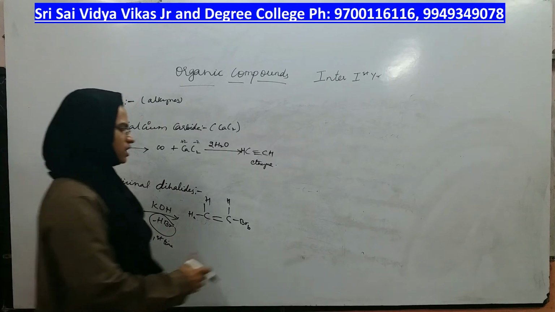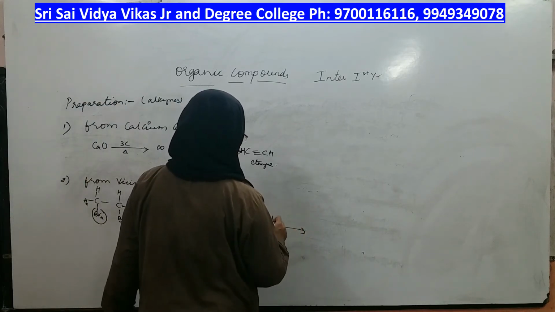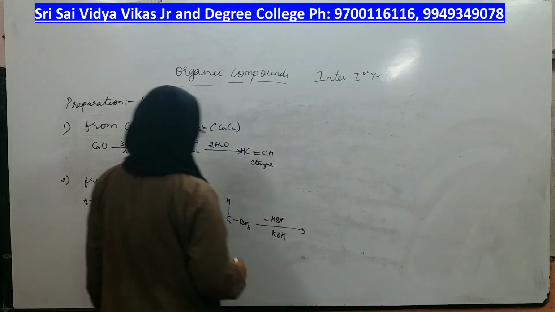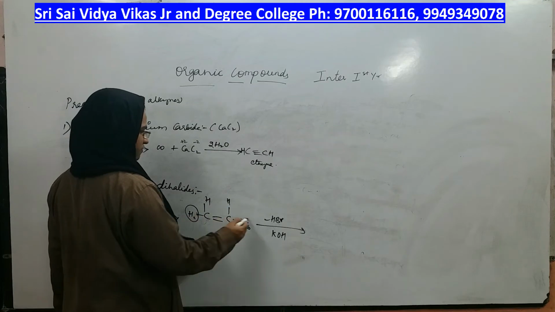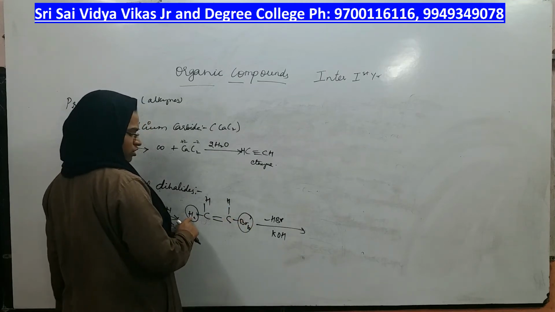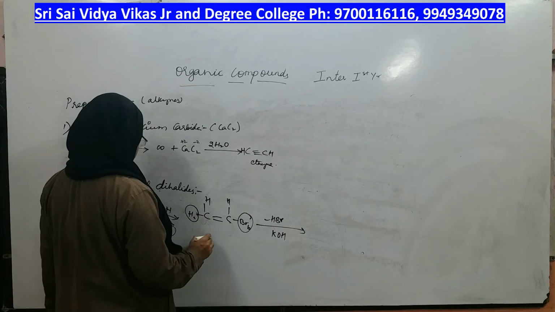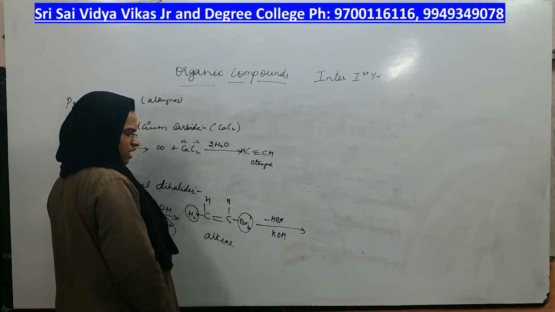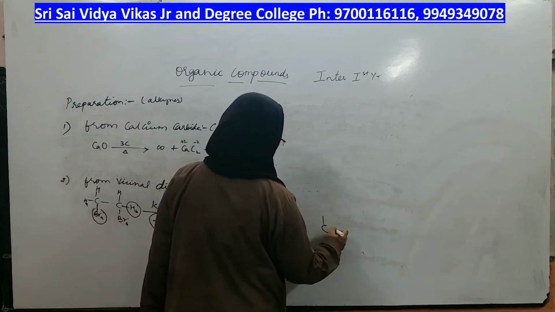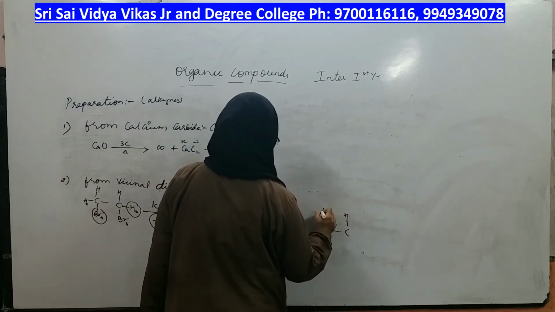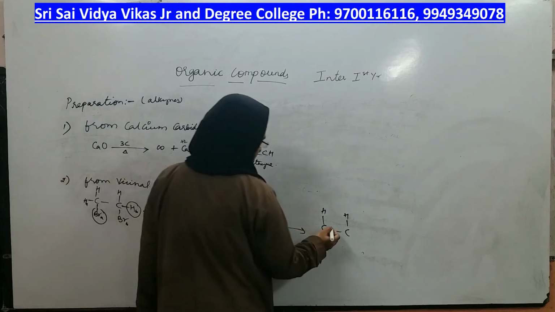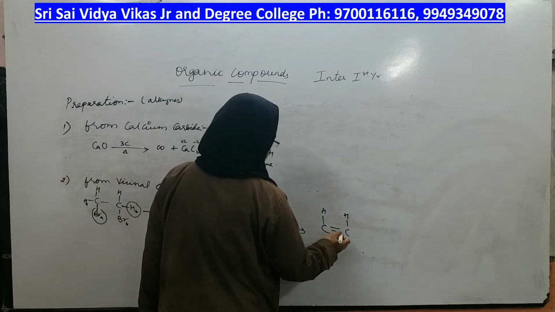This 1-bromoethene undergoes dehydrobromination again in the presence of same reagent, which should be KOH, and the elimination takes place once again. If you remove HBr once again from alkene, you will get one more bond. These two top hydrogens remain as it is. If I break this bond and this bond, one more pi bond gets added. Already there was one pi bond, one more pi bond gets added.